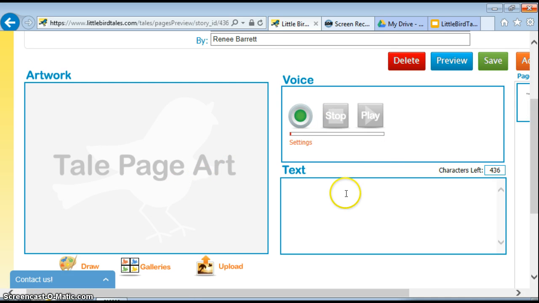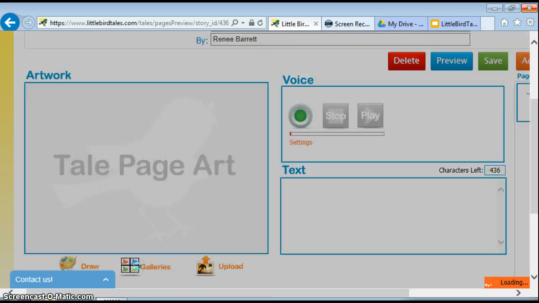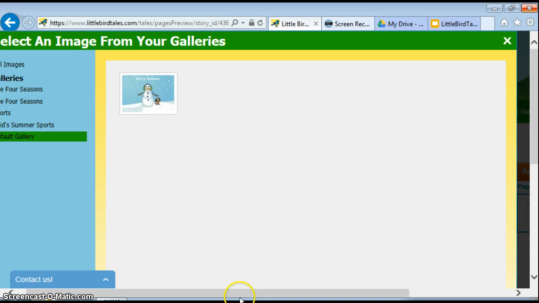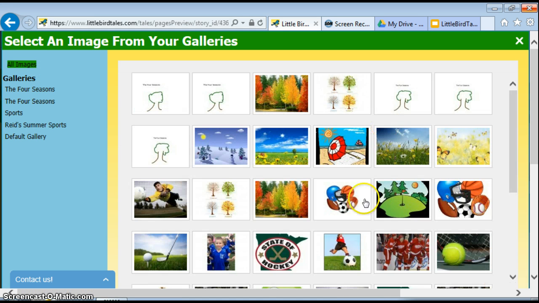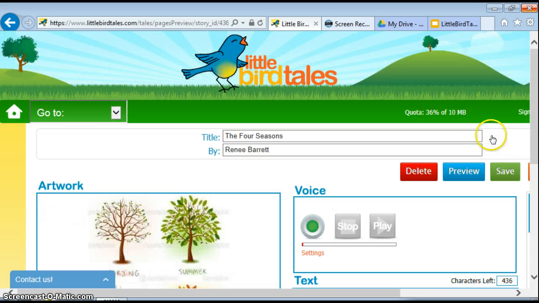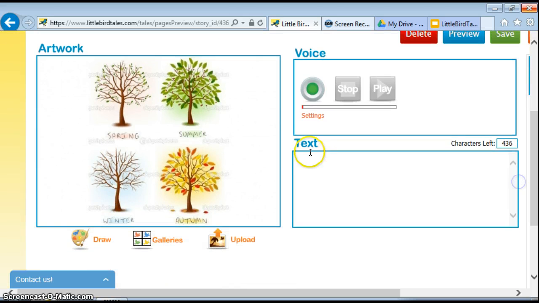You also have the voice, but now you have a text box so that you can add words to your image. So now we'll select a picture from the gallery area, and you can go to All Images, and what I'll do is I'll select all 4 seasons. And in our text box, we can just list them. The 4 seasons include spring, summer, winter, and autumn.